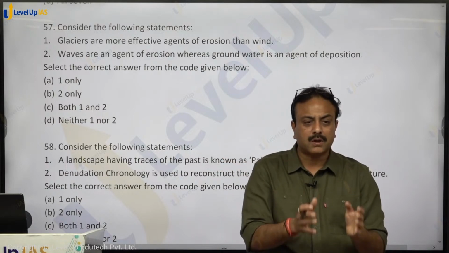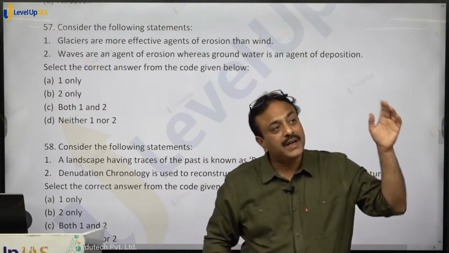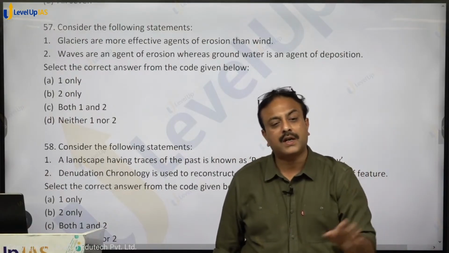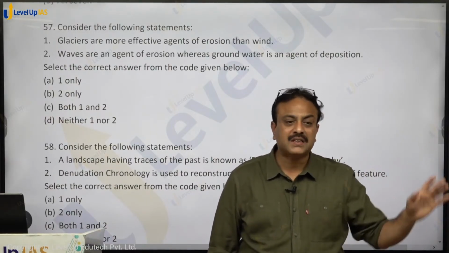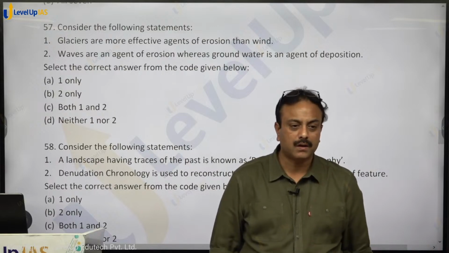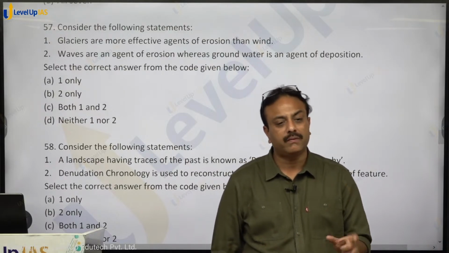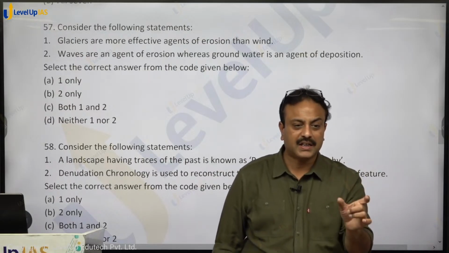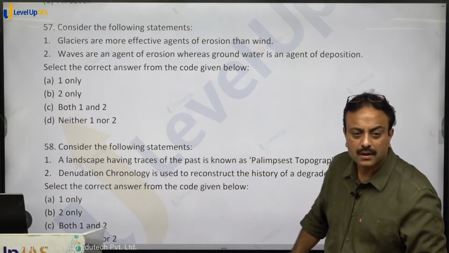Even big blocks of rock, boulders can be displaced by a glacier. Now wind is blowing at a speed of 200 kilometers per hour, right? Will it be able to displace that much? No. So the impact of glacier is much more as compared to wind. Compare and contrast, glacier will have more impact as compared to wind. Clear on that?